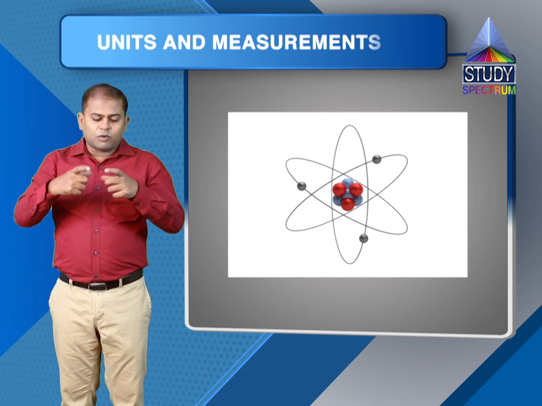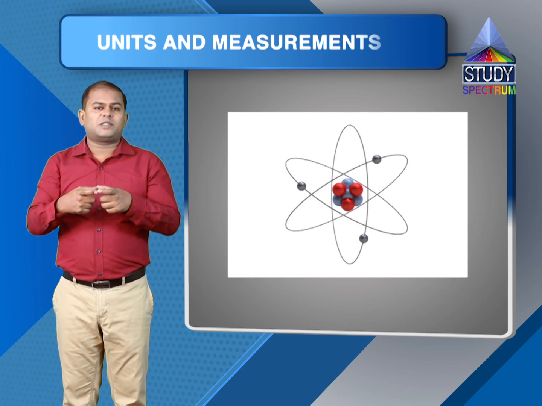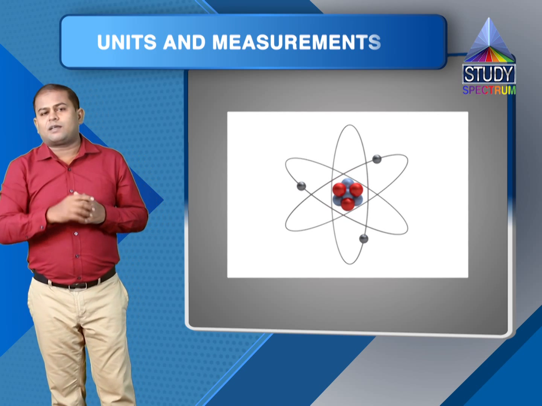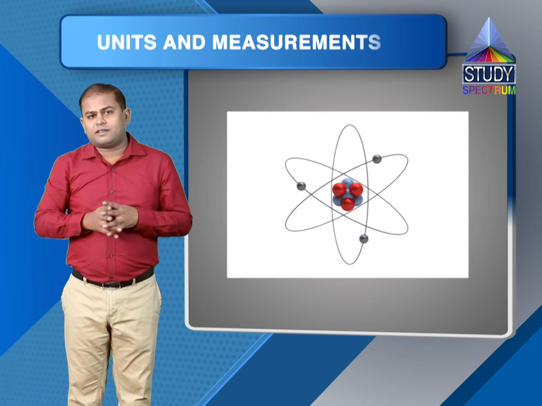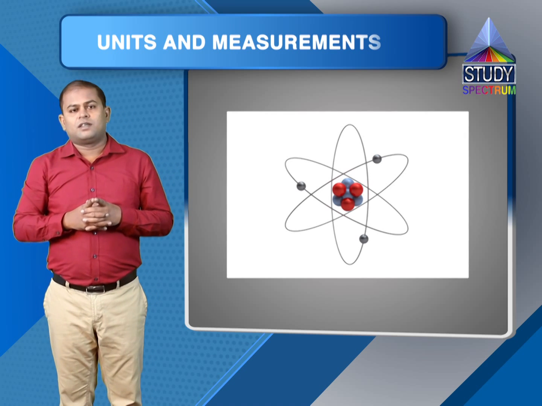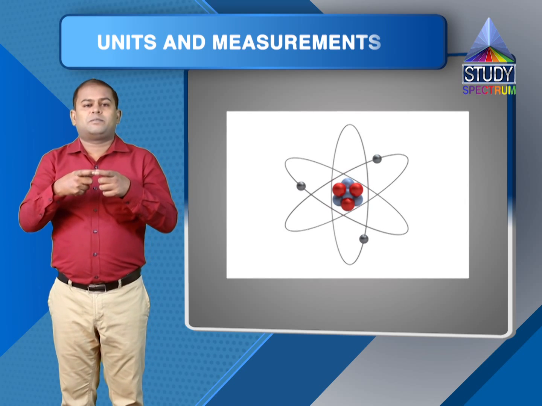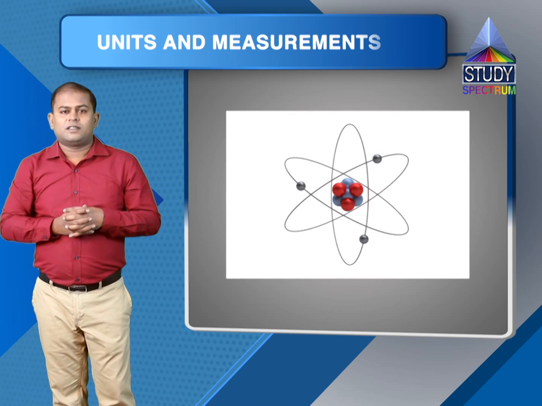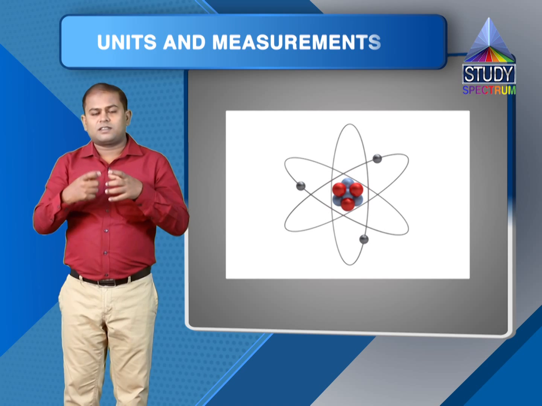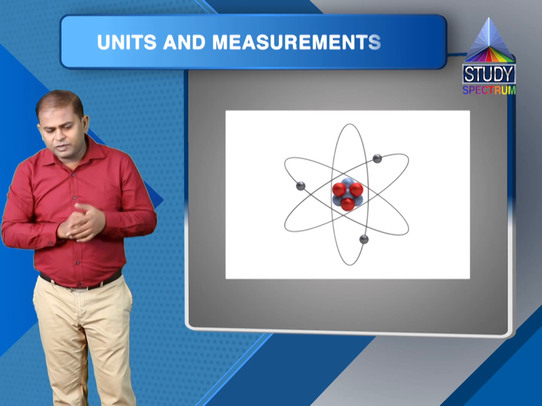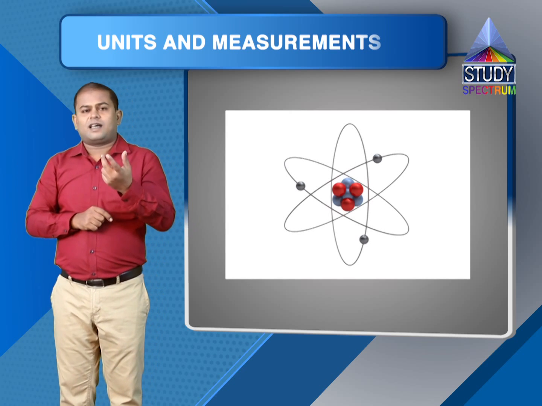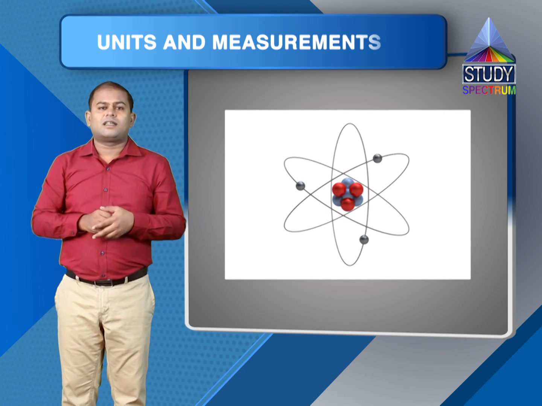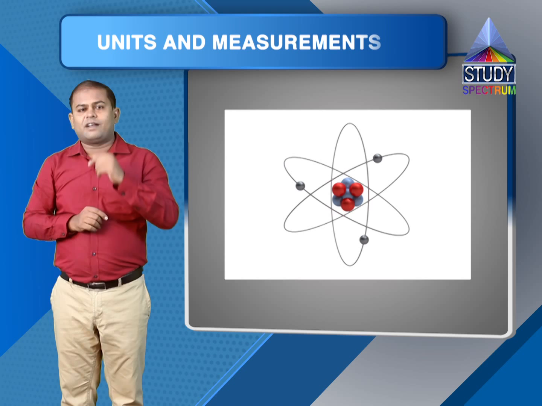Then how many moles of that element are there in this specimen? Small m by capital M. And the number of atoms in 1 mole is capital N, that is Avogadro's number. So how many atoms are there in this specimen? Small m by capital M into capital N. This is the number of atoms in this specimen. Moving next. Assuming the atom to be spherical in shape, and if r is the radius of the atom, then the volume of one atom will be what?